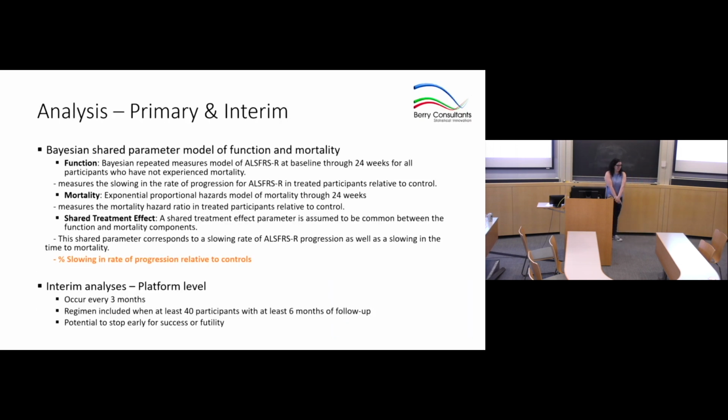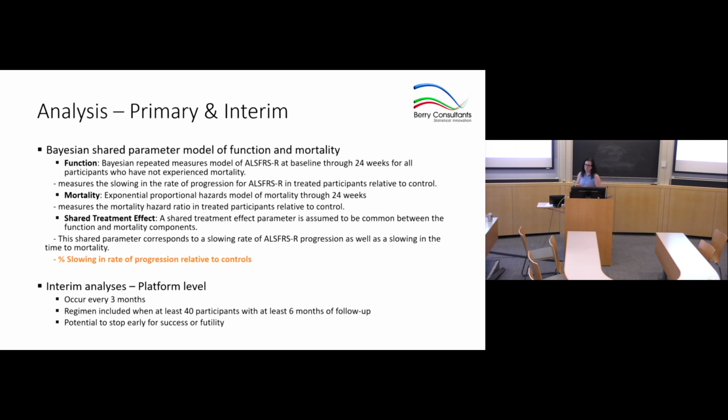So how do we analyze the data? We have a primary and secondary models. The complexity of the platform design is great for screening many interventions. It's great for getting people more involved in these clinical trials. However, obviously, it adds a lot of additional aspects to how we analyze the results. Plus, we also have a functional decline and a mortality decline.